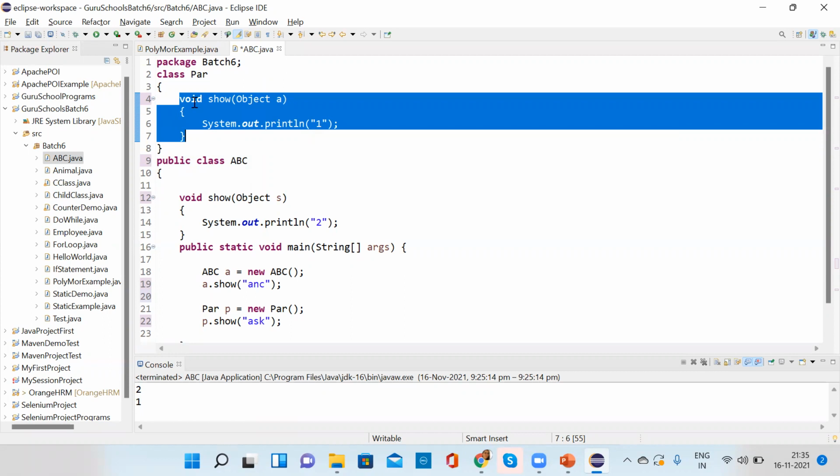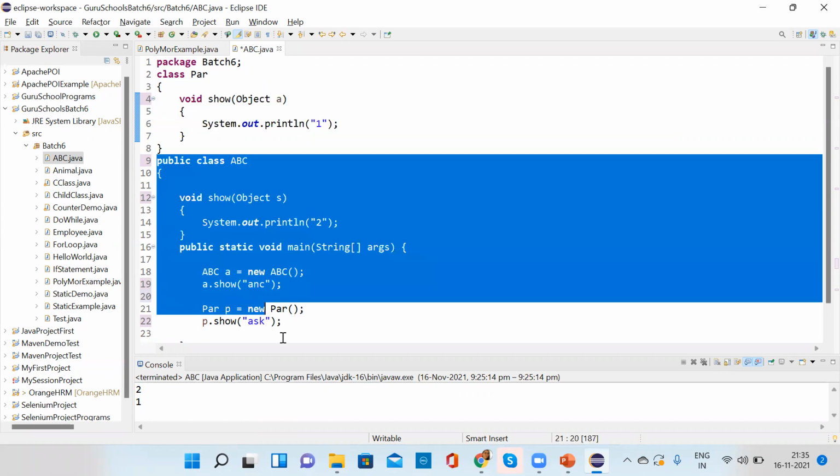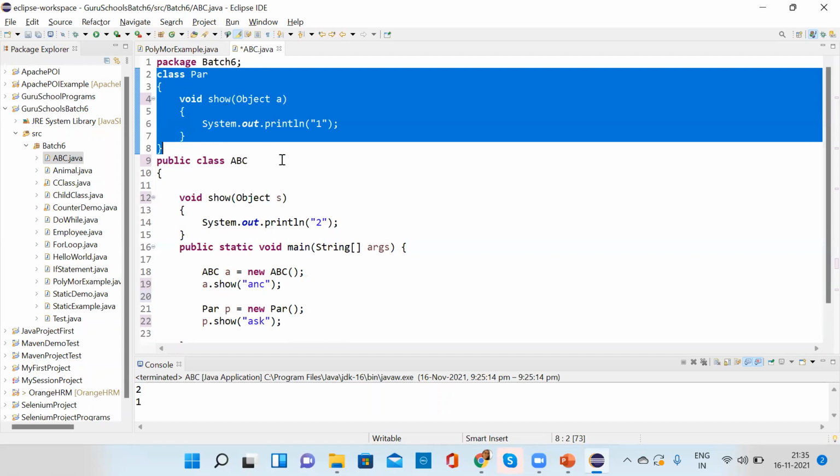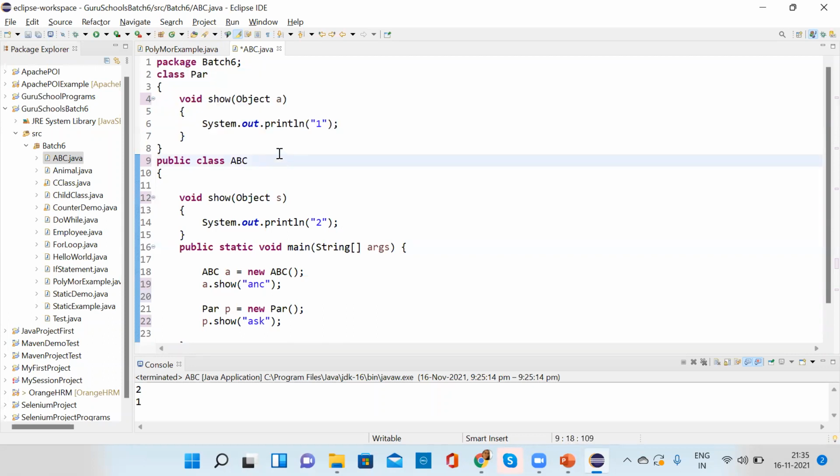So then there is no parent-child relationship, right? It's a different class, and this is a different class. My point is, there is no child-parent relationship, then what is the use?